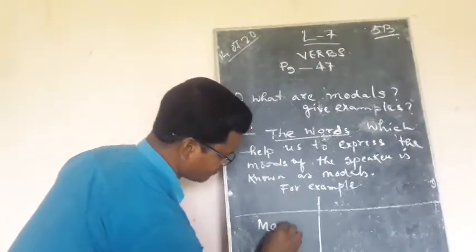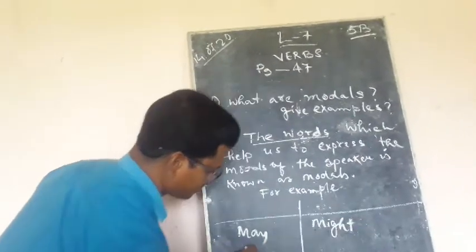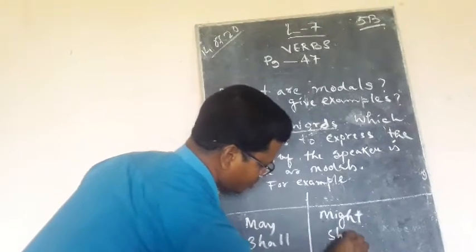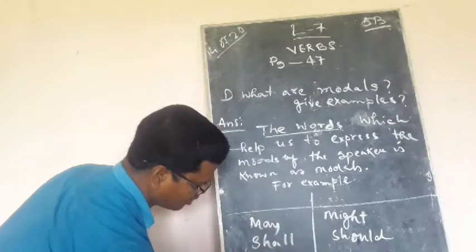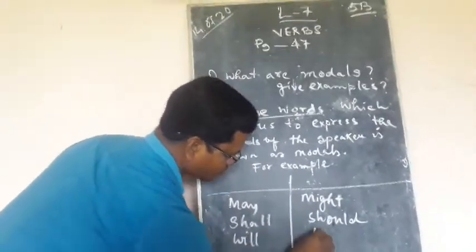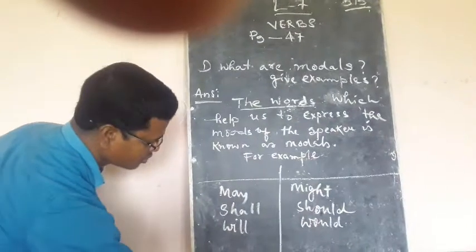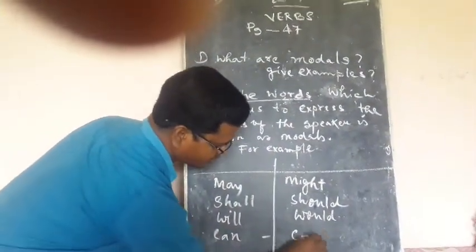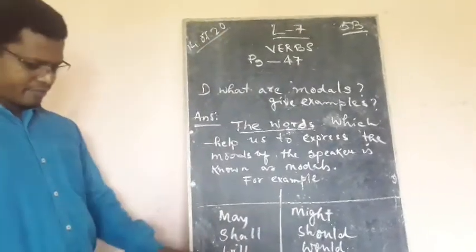We'll start with may, in the past tense it is might; shall, should; will, would; then can, this will be could.